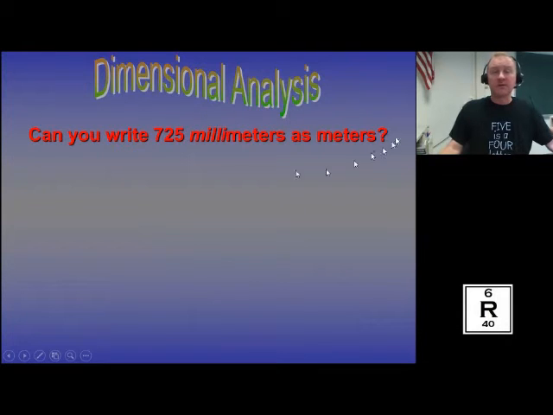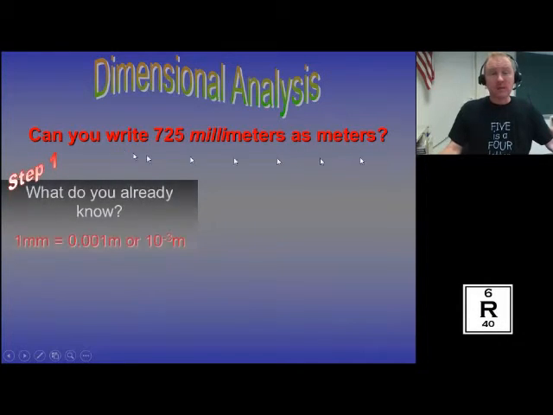So dimensional analysis or factor label method are common ways that you'll see this procedure of converting. If we look here, can you write 725 millimeters as meters? The first thing you need to do in all word problems is figure out what you already know. Because I'm asking you to memorize your prefixes, you have to know that for every 1 millimeter, there are 10 to the negative 3rd meters. Or in other words, there's a 1,000th of a meter per 1 millimeter. That you need to know.